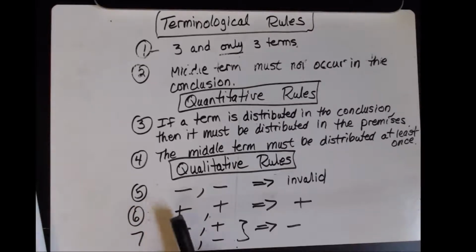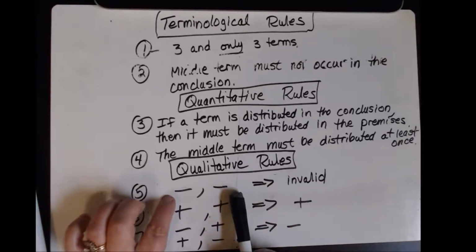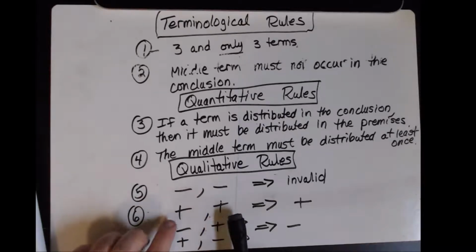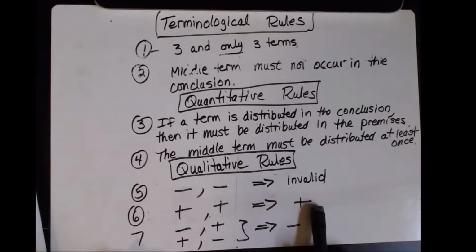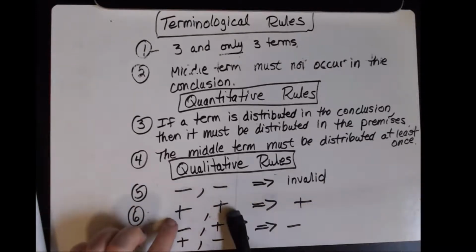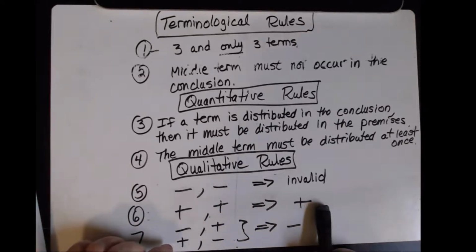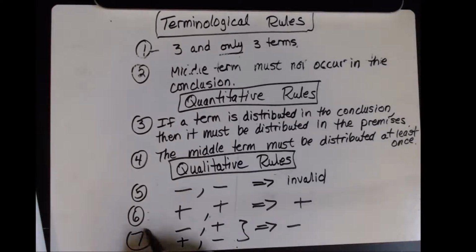Rule number 5 says if the two premises are negative, the conclusion is invalid. In other words, you can't make a valid conclusion if you have two negative premises. On the other hand, if I have two positive premises, I can make and I must make a positive conclusion. Negative, they refer to as affirmative. So if my two premises are affirmative, my conclusion must be affirmative. Then rule number 7 says if either one of my premises is negative, it doesn't matter, first one or second one, my conclusion must also be negative.